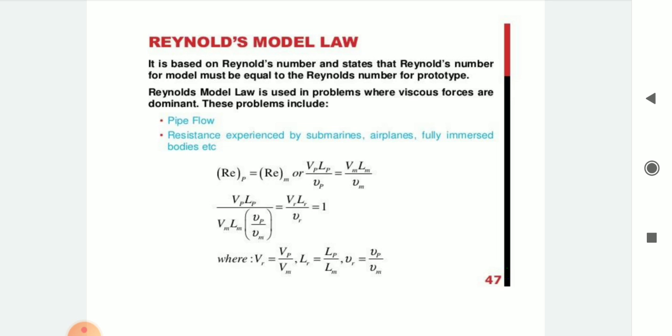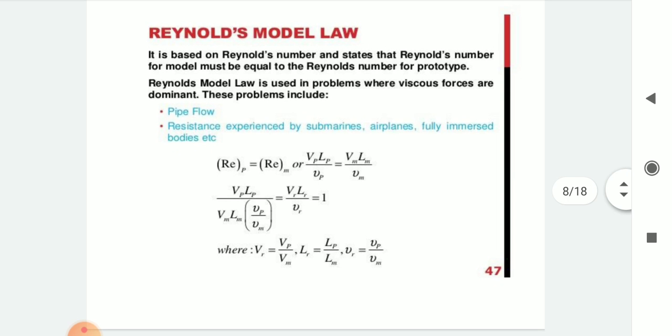So the Reynolds number for the prototype is equal to the Reynolds number for the model, which gives Vp Lp divided by νp is equal to Vm Lm divided by νm. We can get the values by putting Vr equal to Vp upon Vm, Lr equal to Lp upon Lm, and νr equal to νp upon νm.